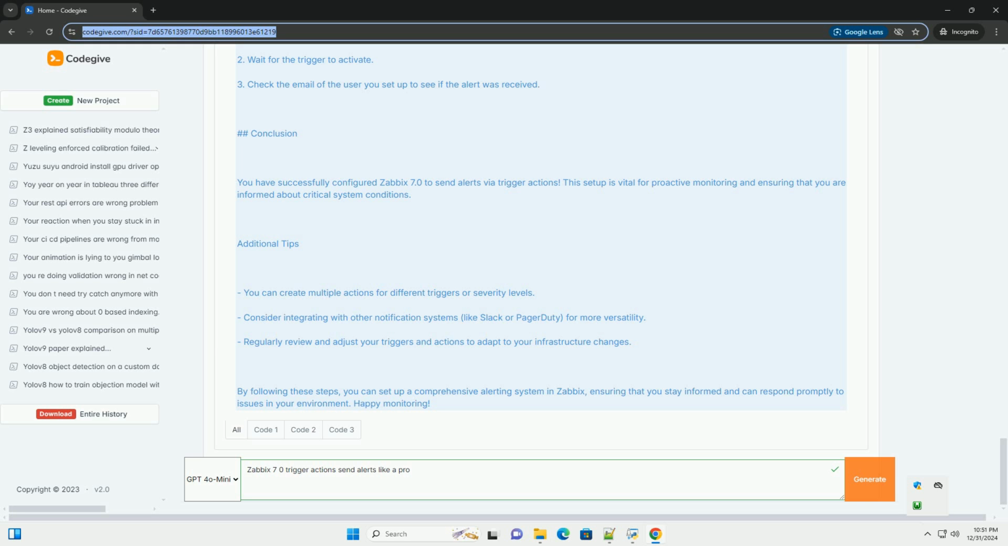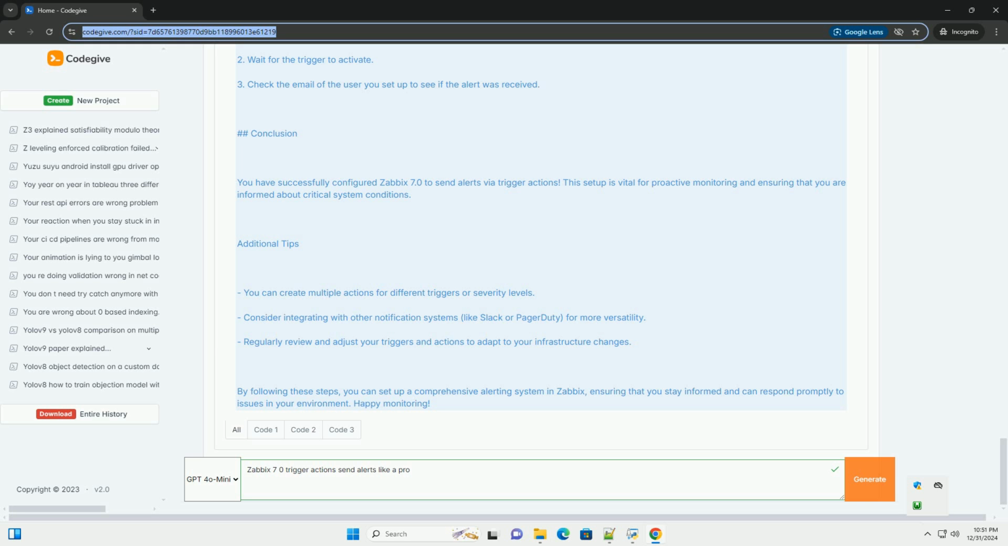Conclusion. You have successfully configured Zabbix 7.0 to send alerts via trigger actions. This setup is vital for proactive monitoring and ensuring that you are informed about critical system conditions. Additional tips: You can create multiple actions for different triggers or severity levels. Consider integrating with other notification systems, like Slack or PagerDuty, for more versatility. Regularly review and adjust your triggers and actions to adapt to your infrastructure changes.